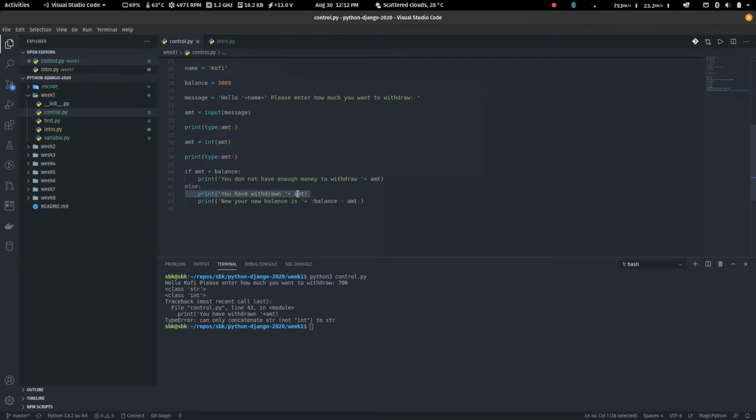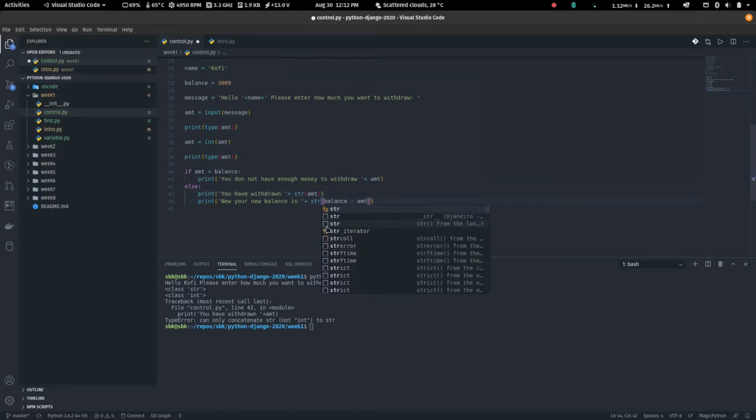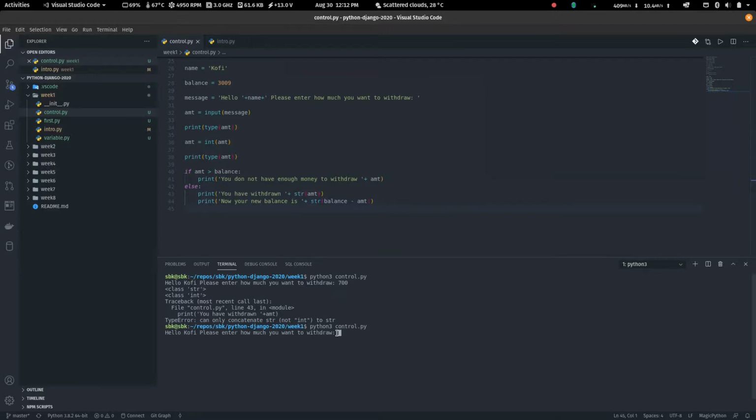Now, these are the little things that once you get over them, that's all, right? You're trying to add a string to the integer. So it says you can't add a string and an integer, right? So what to do is to convert this integer to a string again. So we do that, str, put it into bracket, and that will work for us. We need to do the same thing for this guy too, str. And then when we run our code once more, 900.